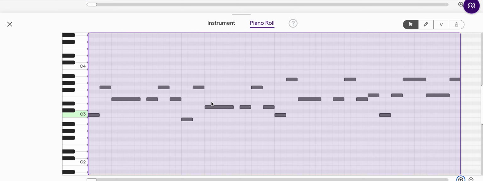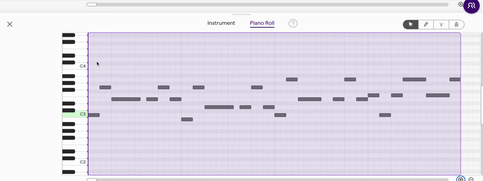Now, the next thing we can do to elaborate a little bit on our melodies is we can introduce what are called non-chord tones. So notice in the grid, some of these rows are a lighter shade and some are a darker shade. So to do this next step, you want to stay with the notes that are on these lighter rows.